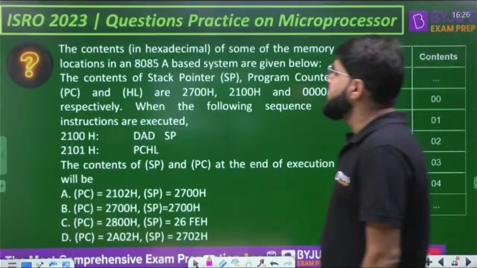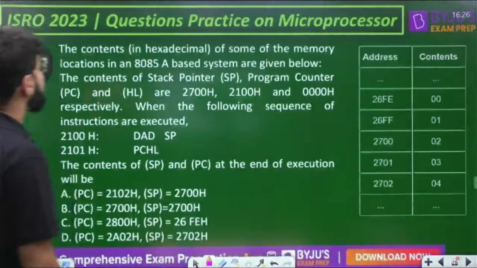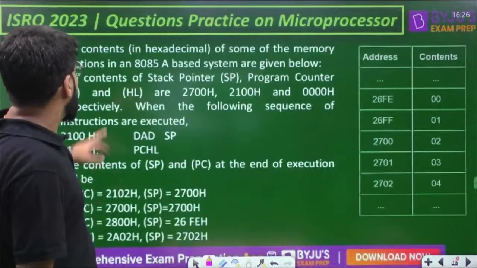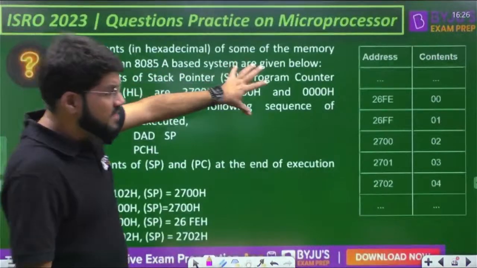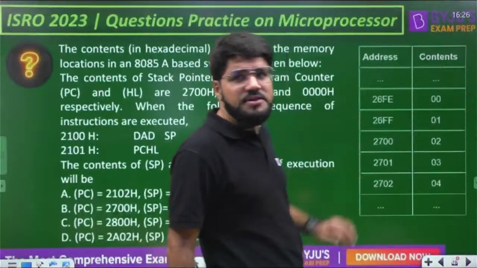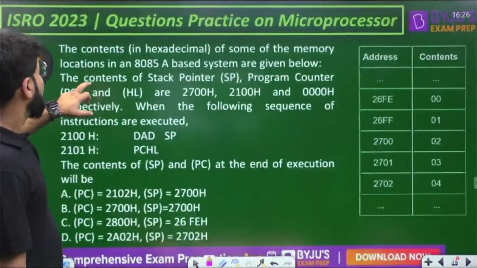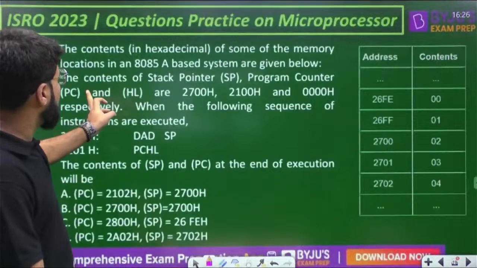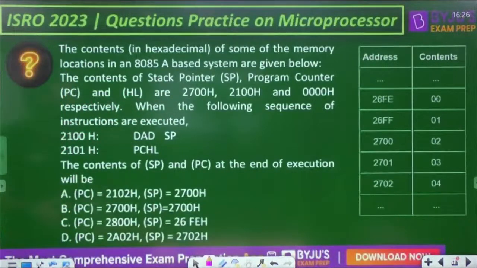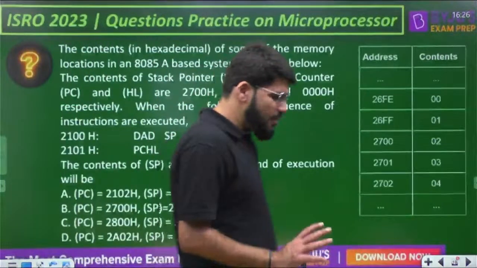The contents in hexadecimal of some of the memory locations in an 8085A based system are given below. Some addresses are given and the content stored there is mentioned. The contents of the stack pointer, program counter and HL are given to you. When the following sequence of instructions, DAD SP and PCHL, are executed, what are the contents of SP and PC at the end of the execution?